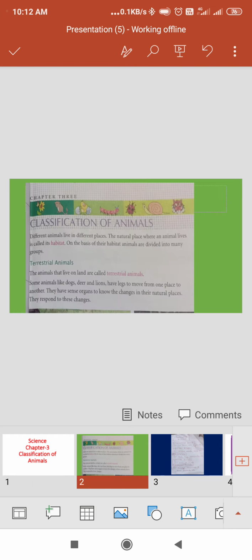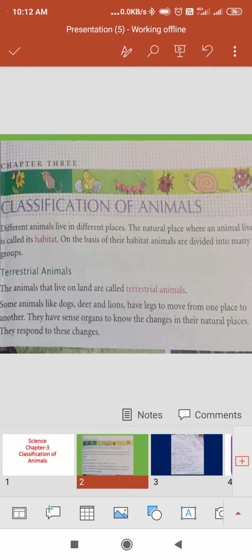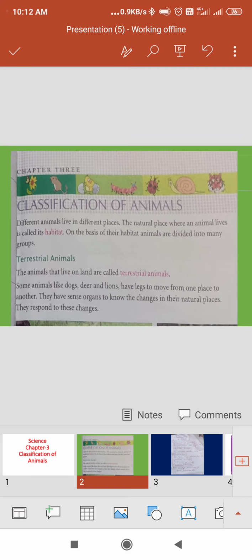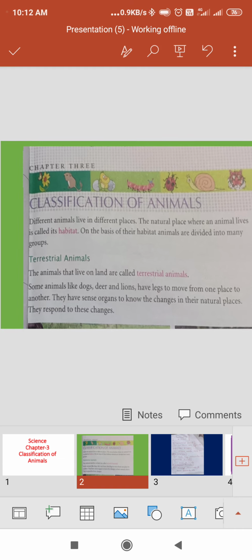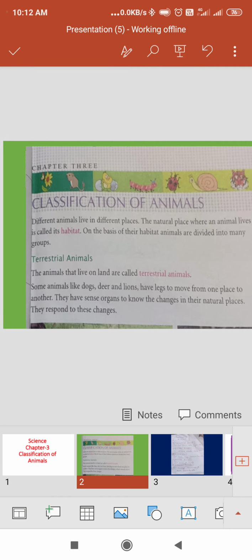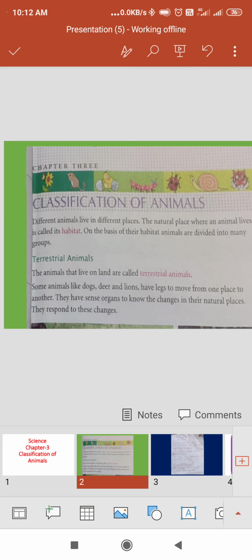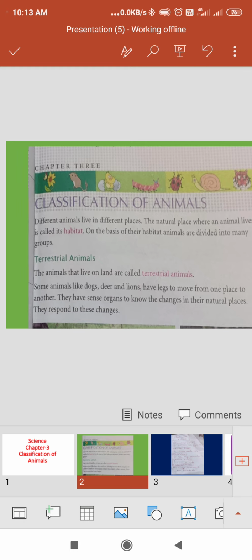Now we will read what is given in your book. The first one is terrestrial animal. The animals that live on land are called terrestrial animals. Some animals like dogs, deer and lions have legs to move from one place to another. How are we moving? We are also moving with the help of our legs. Like this, they also have legs to move from one place to another. But some animals have no legs.